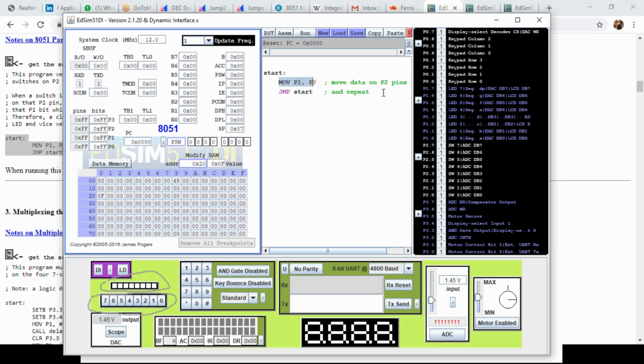So move A comma, and at 20H, I'll make it 1.